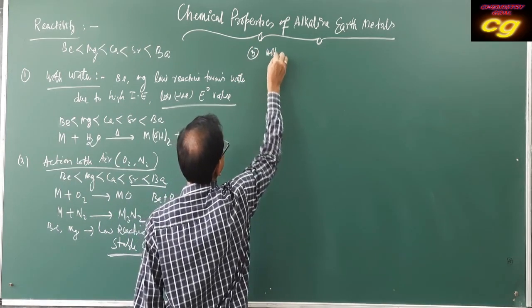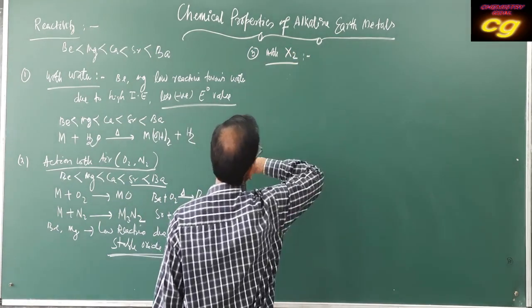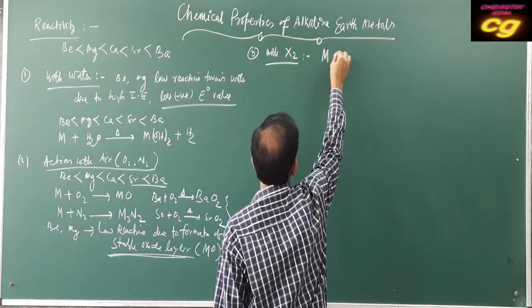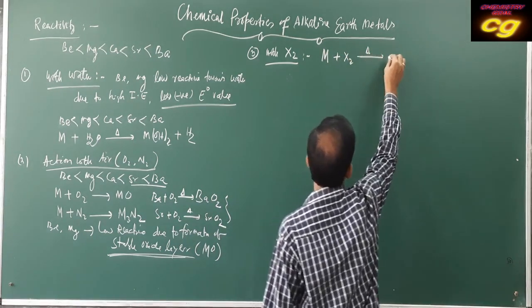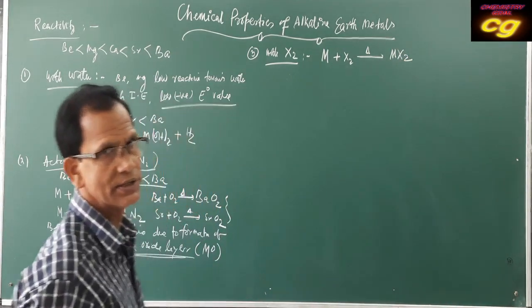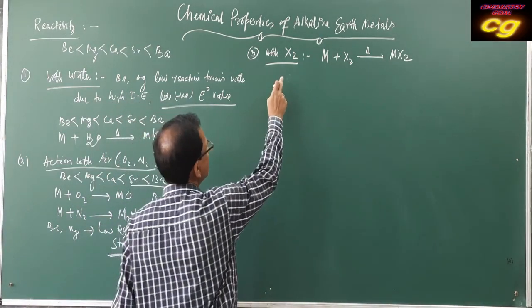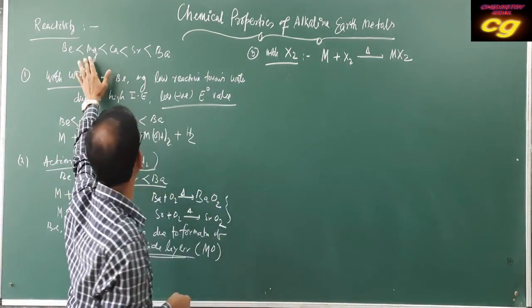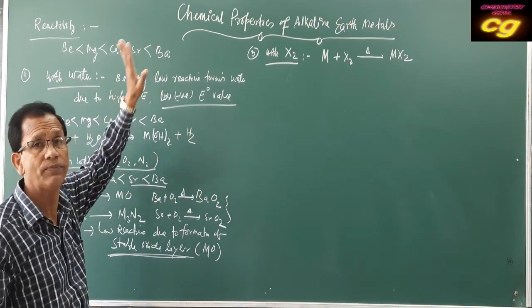Then the third one is reaction with halogens. Generally metals with halogens on heating produce metallic halides. And the reactivity order is the same, always discussed: beryllium less than magnesium, less than calcium, less than strontium, less than barium.